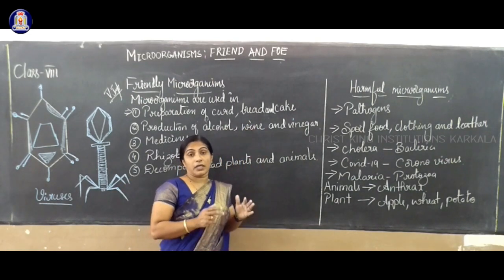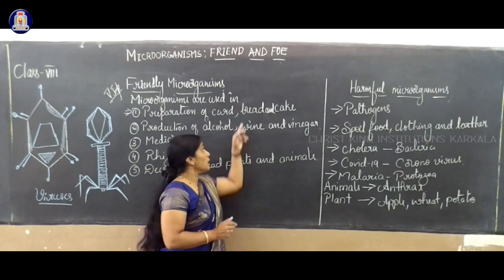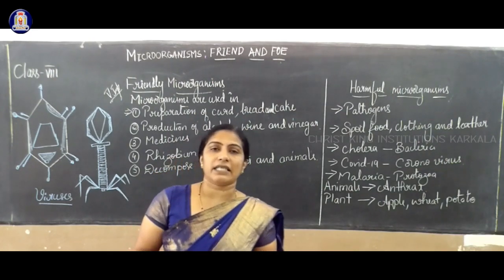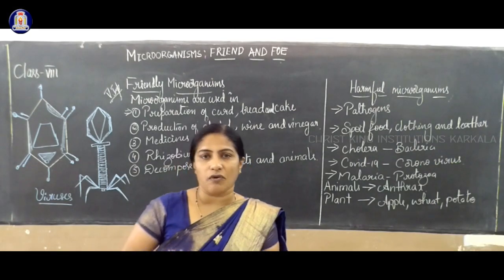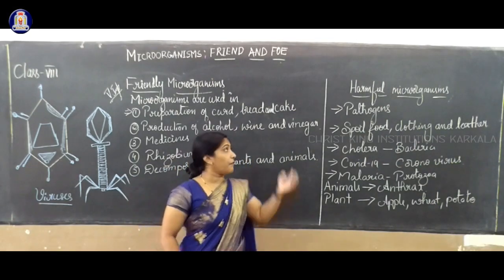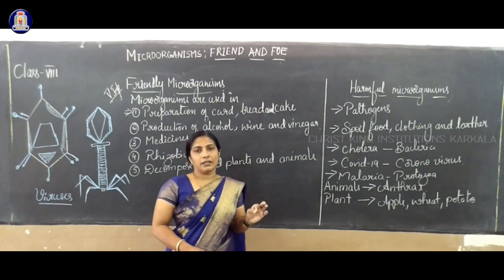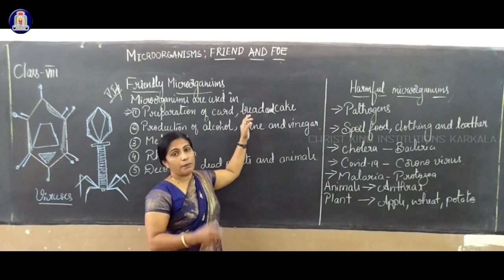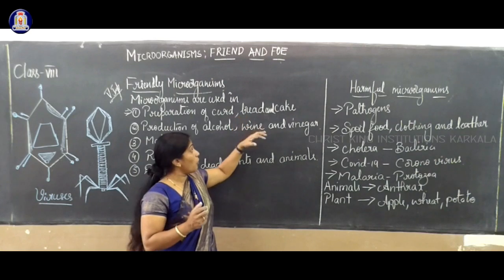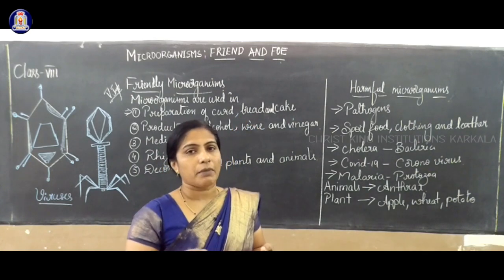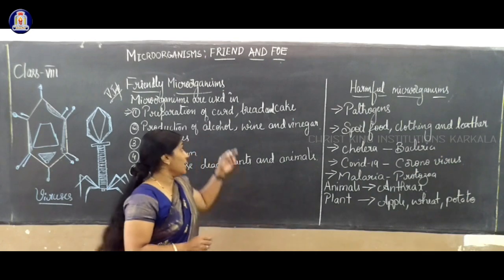Fermentation requires 6 or 8 hours. So that is how you get fluffy bread and cake. Delicious cake has a fluffy nature because of a microorganism called yeast. Without yeast, it is not fluffy like bread or cake, so you require a microorganism called yeast cell.